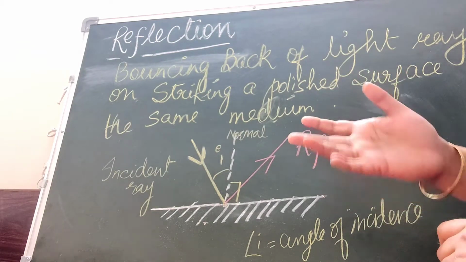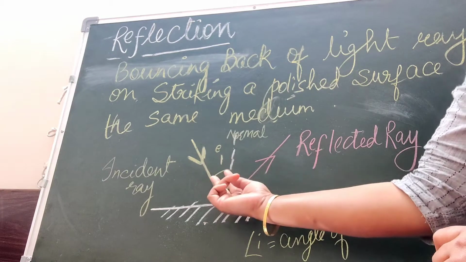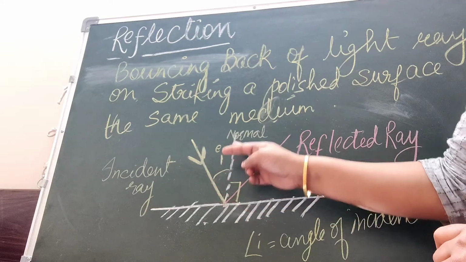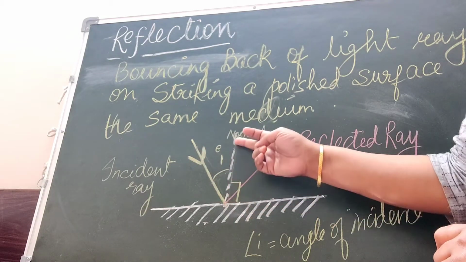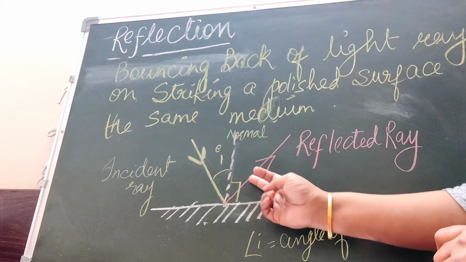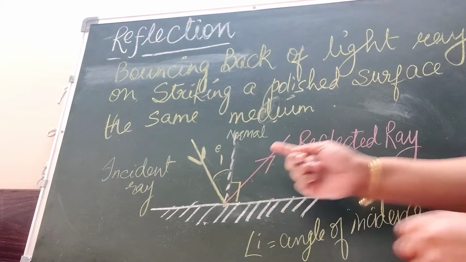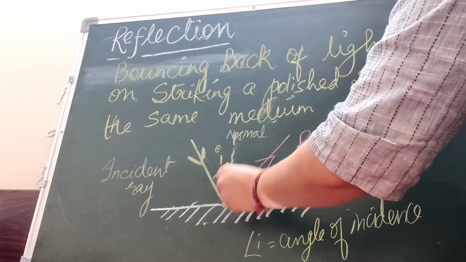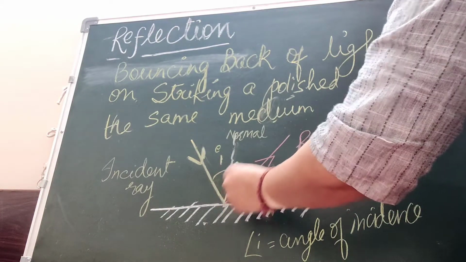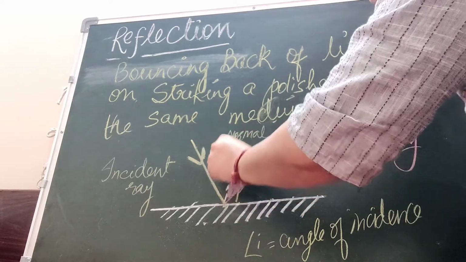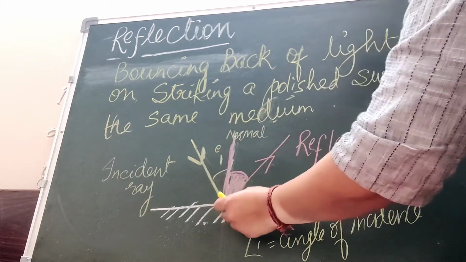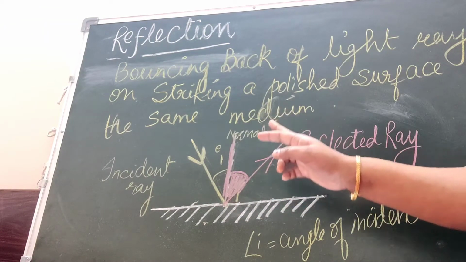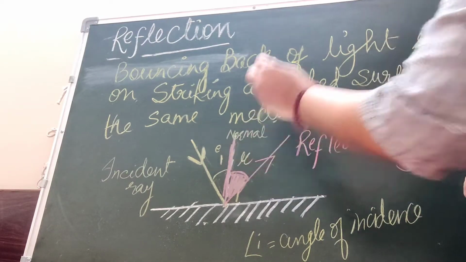And you know what is the beauty? The beauty is that this angle I, with this normal, this angle which is being formed by this particular ray, the incident ray and the normal, is equal to the reflected ray, this pink line. So this particular angle which was formed here, I'm shading it so that you can see it clearly. Now this particular angle with the normal and the reflected ray, it formed the angle of reflection, angle R.